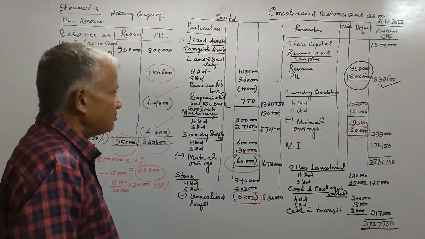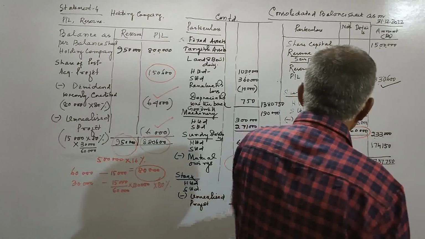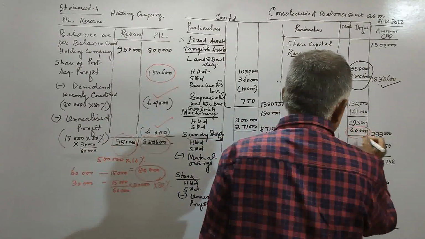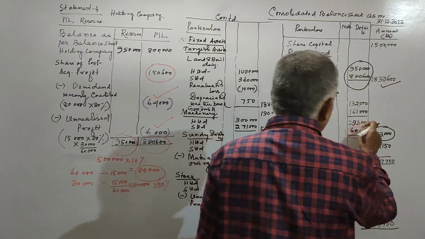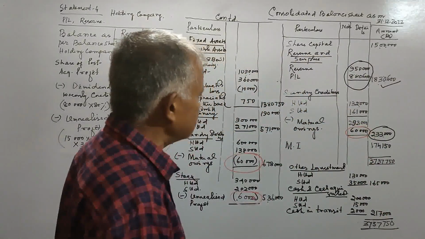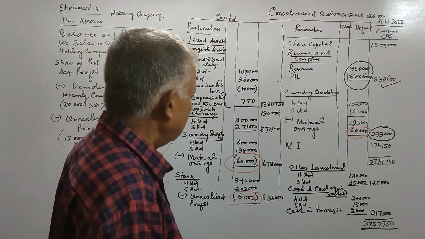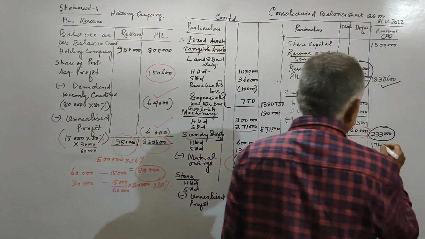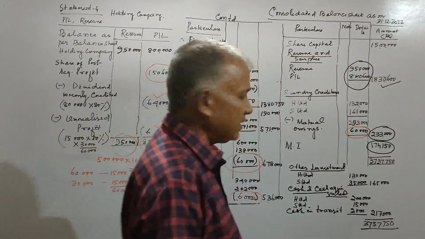Now sundry creditors. Sundry creditors is given and mutual owing is 60,000. So sundry creditors figure 2,93,000 minus 60,000 comes to 2,33,000. And minority interest from statement 3 is 1,74,150.